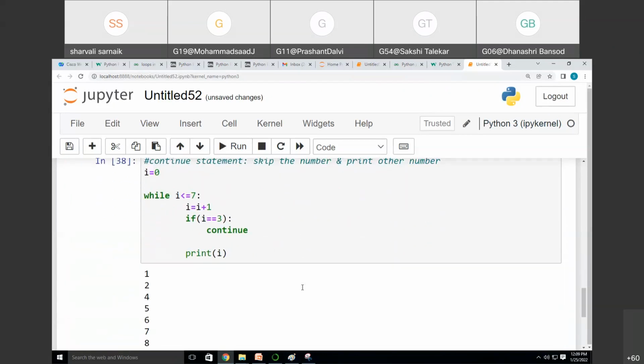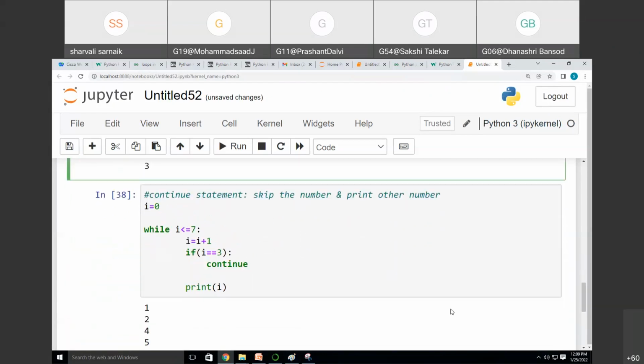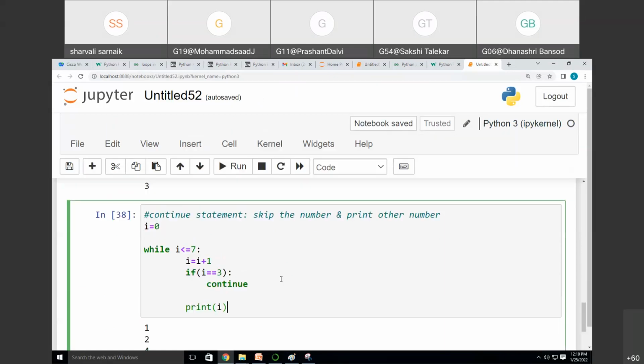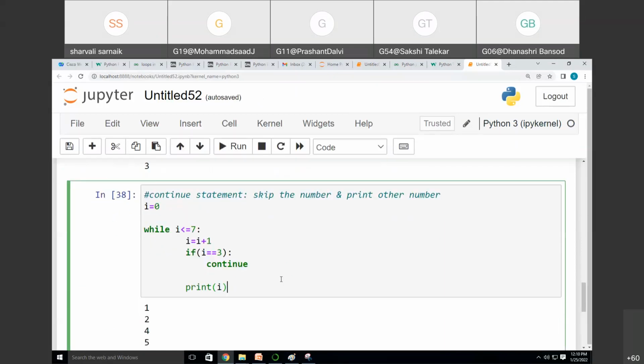In the continue statement, it will skip the number and print the other numbers. That means I have written if i is equal to 3 and then continue. This means it will skip the number 3 and then it will print the other numbers. Okay. So this was the major difference between break and continue. Now the third statement we are going to see is the pass statement. Let's see what this pass statement is.